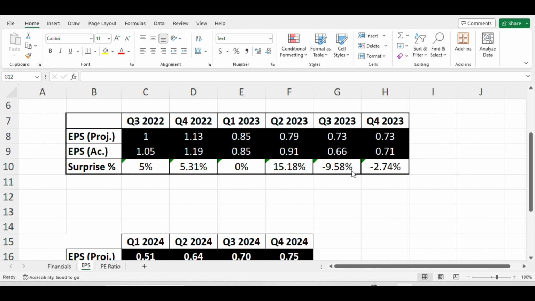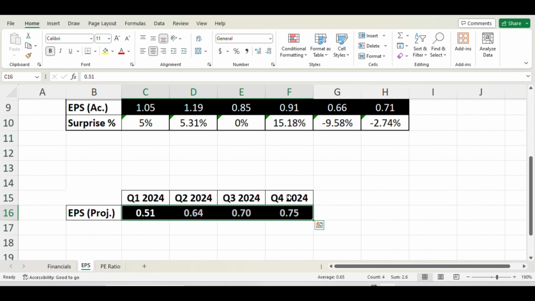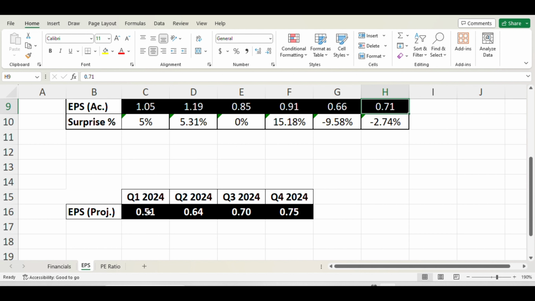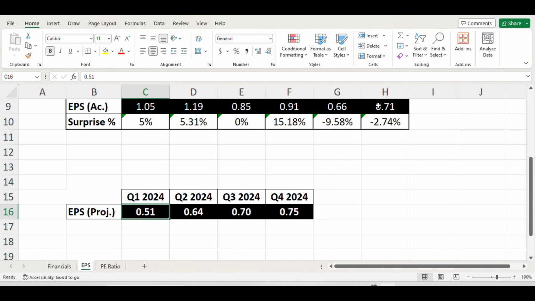Take a look, the last 2 quarters, Tesla missed the earnings. Before that, Tesla was able to beat it or it was flat. For the next 4 quarters, you see Tesla earnings projections are not so great, even less than the last quarter. The last quarter actual was 0.71 and this quarter's earnings projection is 0.51, probably about 15 to 20% down. And Q2 is also less than the last quarter's actual, 0.64 versus 0.71. So we can say that the next 3 quarters are tough for Tesla.